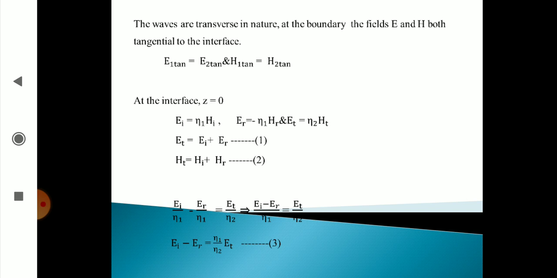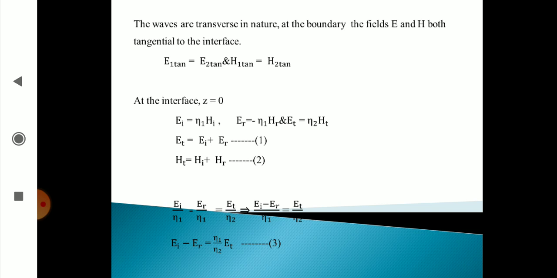Thus, at the interface z is equal to 0, we can write EI bar plus ER bar is equal to ET, and HI bar plus HR bar is equal to HT. The relationships between the magnitudes of E bar and H bar at z is equal to 0 are given by the expressions here.